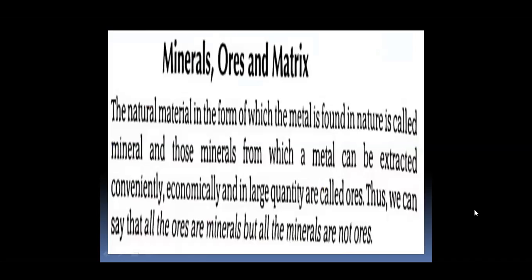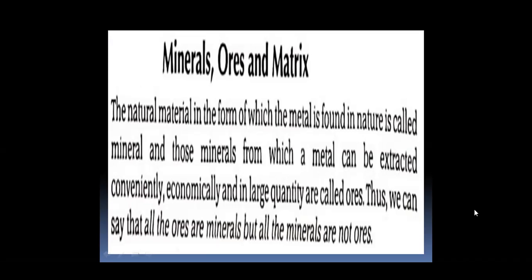Next come some metallurgical terms such as minerals, ores, and matrix. Minerals are the naturally occurring substances from which metal can be extracted by mining. And ores are the naturally occurring minerals from which metal can be extracted economically and conveniently.